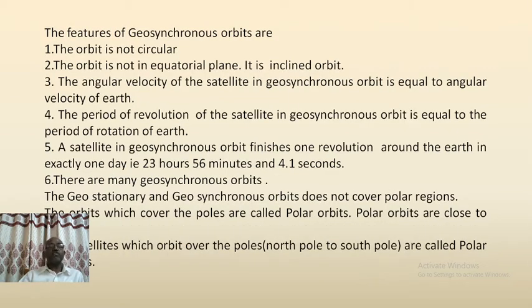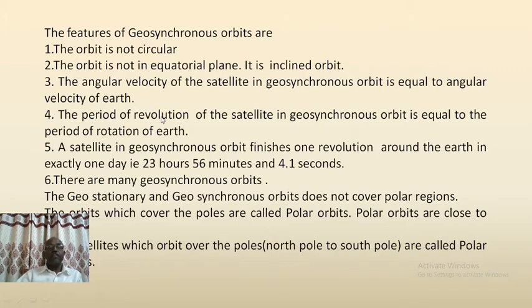The features of the geosynchronous orbits are: the orbit is not circular, the orbit is not in equatorial plane, it is inclined orbit. The angular velocity of the satellite in geosynchronous orbit is equal to angular velocity of Earth.